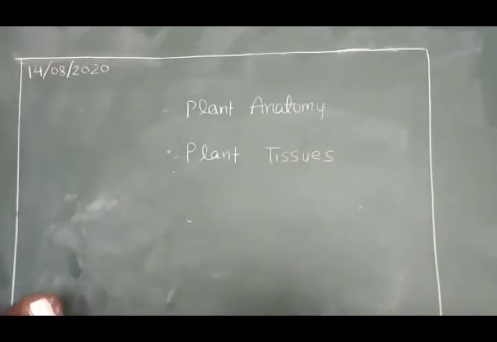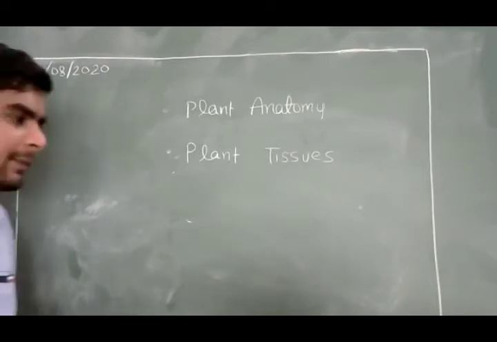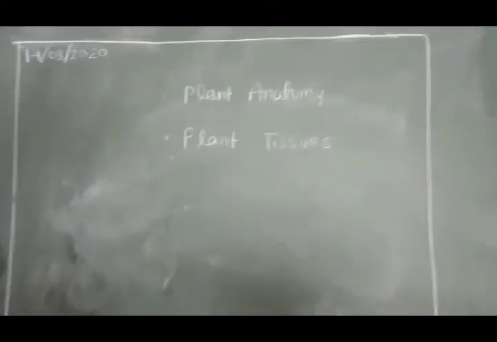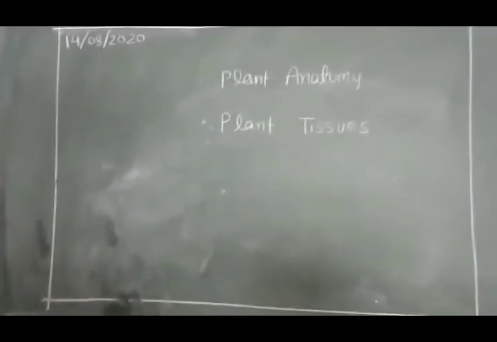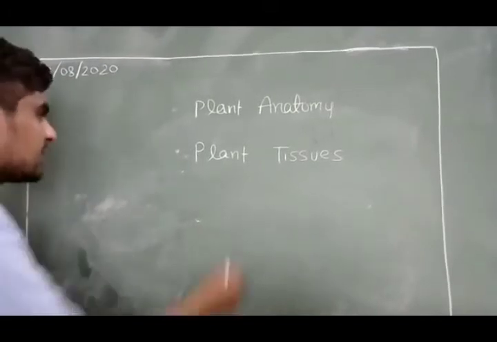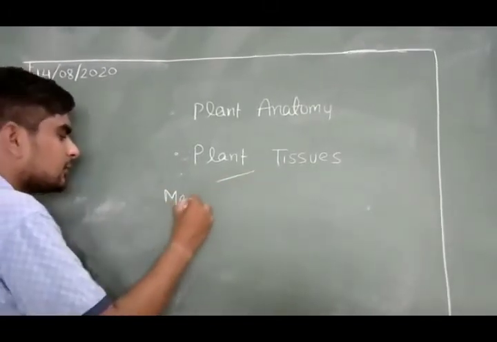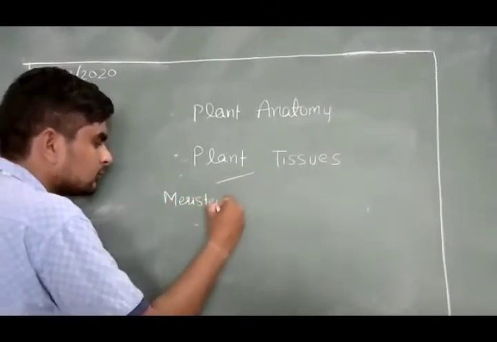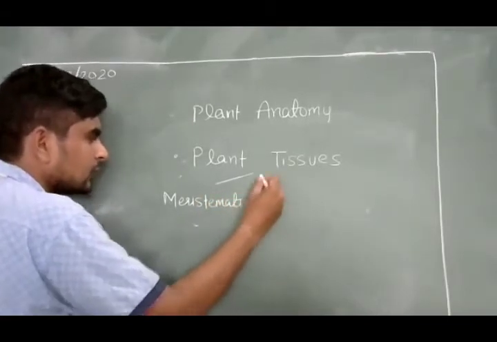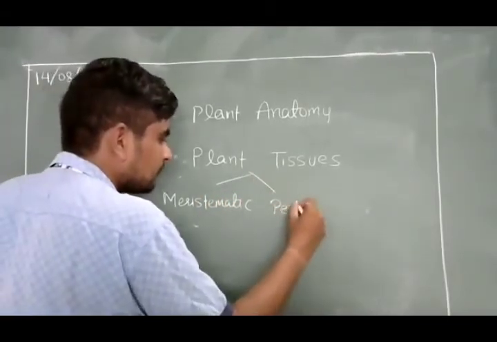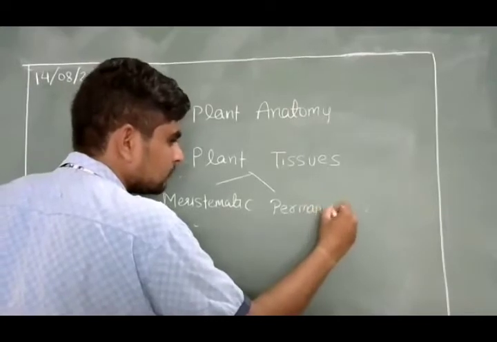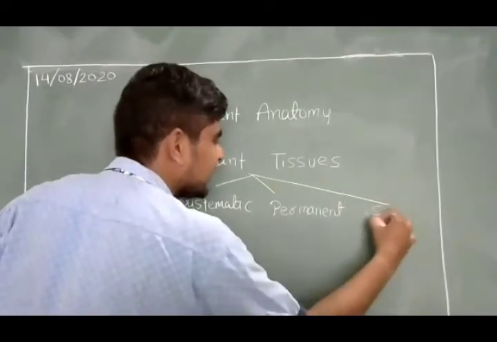Some of you can tell how many types of plant tissues there are. कितने type के plant tissue होते हैं? 3. Which one? Meristematic, permanent, secretory. Meristematic, permanent, and secretory.